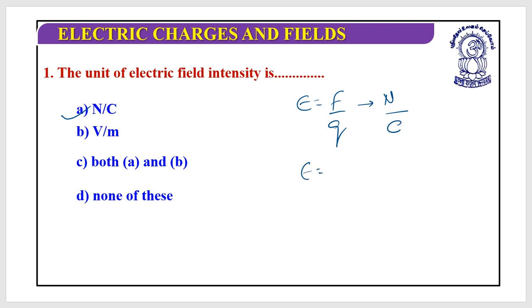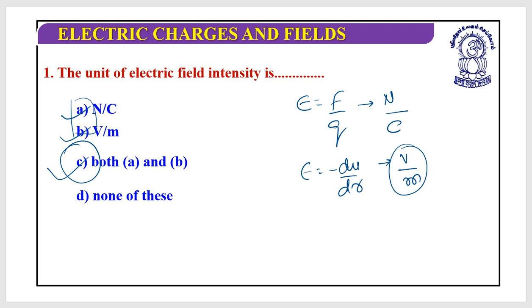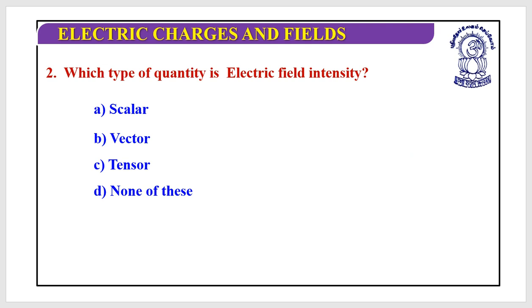Next, let's look at this. E is equal to minus dV by dr. This is dV, it's in volts. dr is in meters. So it's volt per meter. Even this is correct. So my correct answer should be both A and B, as both are correct. Yes, have you done it correctly? Very good. Let's move to the next. Which type of quantity is electric field intensity? Scalar, vector, tensor. It's a vector.